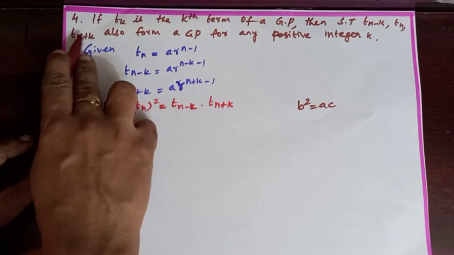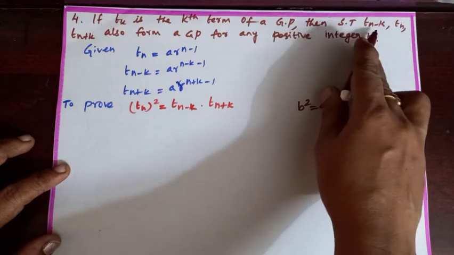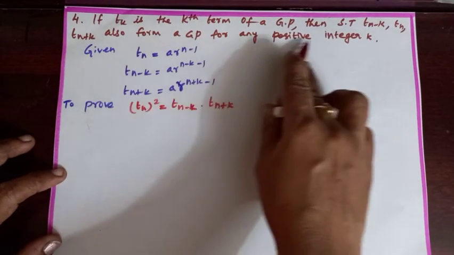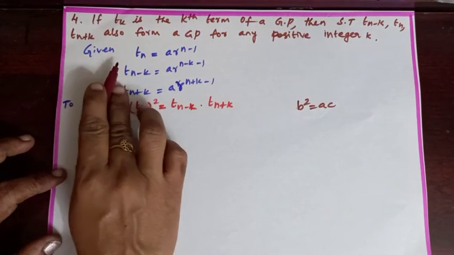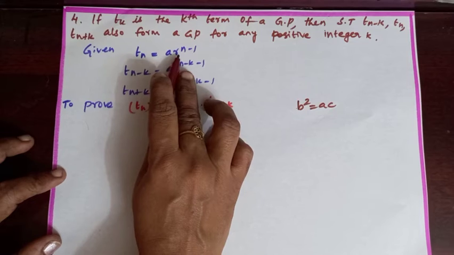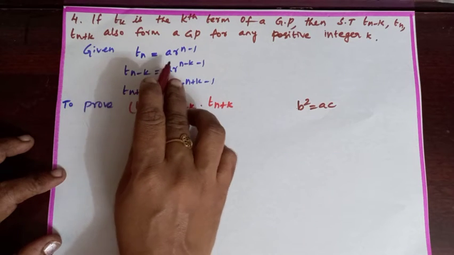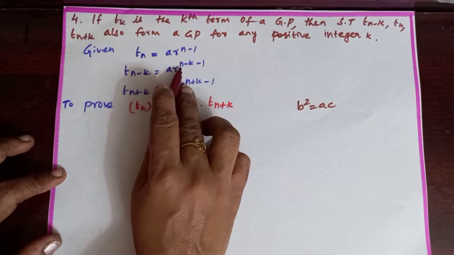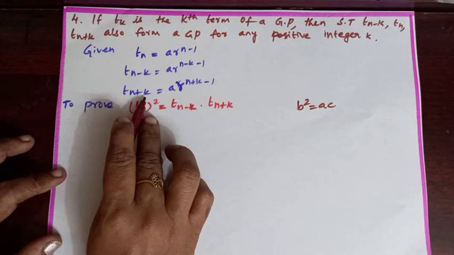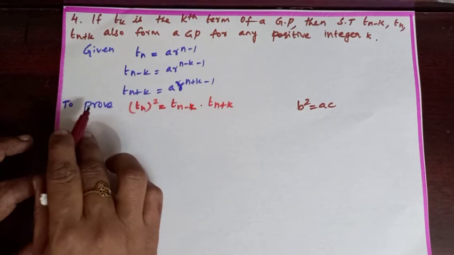Question number 4. If Tk is the kth term of a GP, then show that Tn minus k, Tn, Tn plus k also form a GP for any positive integer k. Given Tn, the nth term of GP, is AR power n minus 1. Now in the place of n, put n minus k: then AR power n minus k minus 1. Tn plus k equal to AR power n plus k minus 1.